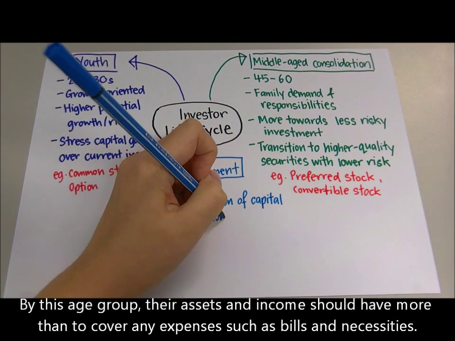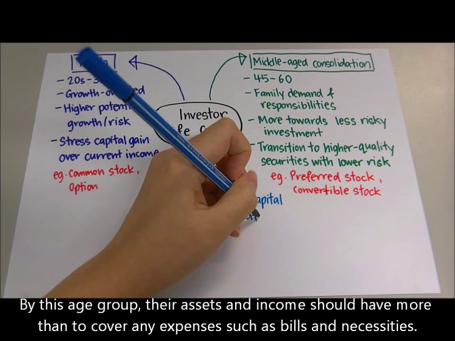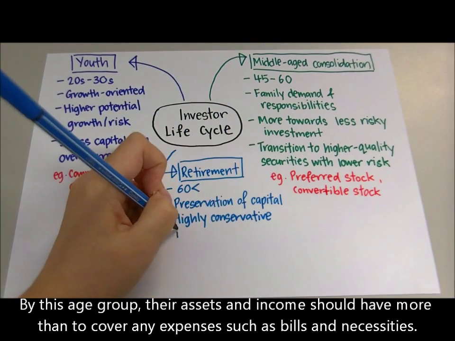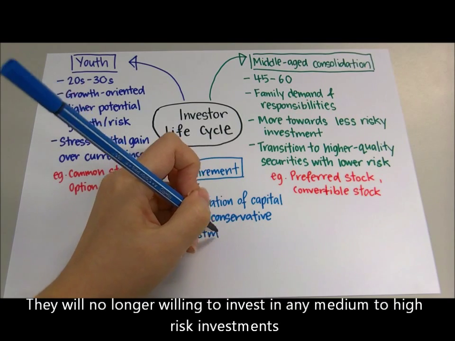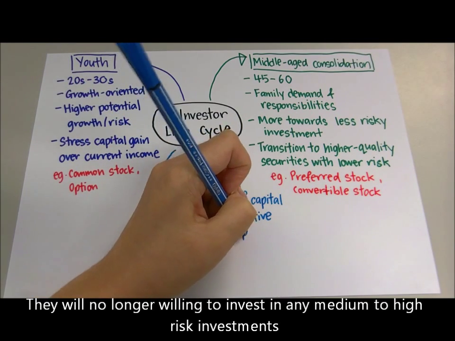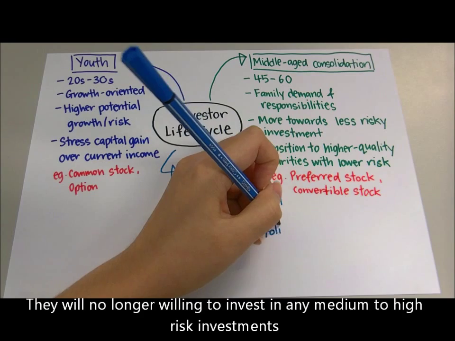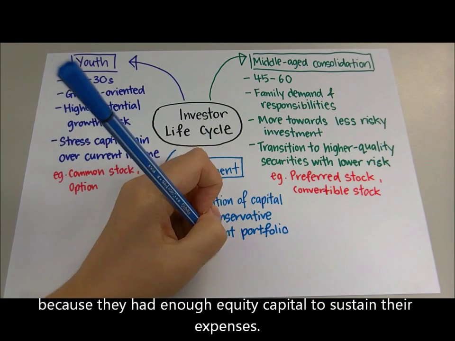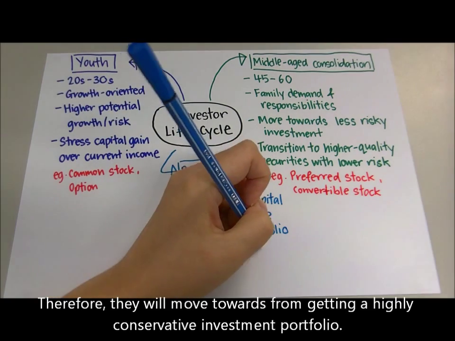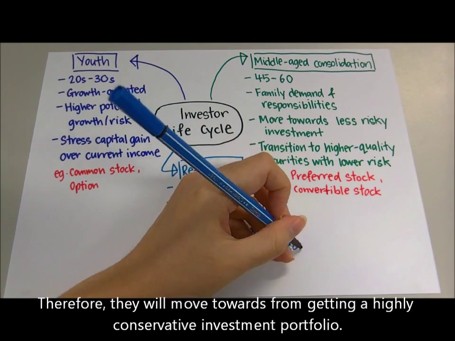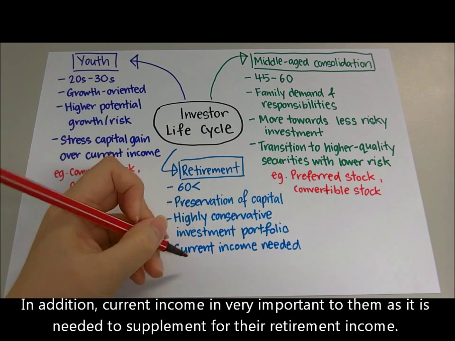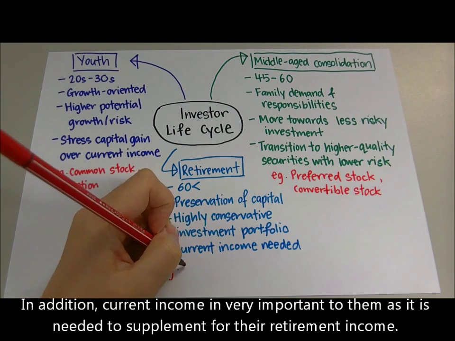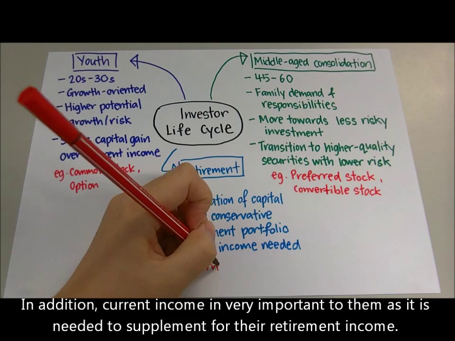By this age group, their assets and income should be more than enough to cover any expenses such as bills and necessities. They will no longer be willing to invest in any medium to high-risk investments because they have enough equity capital to sustain their expenses. Therefore, they will move towards a highly conservative investment portfolio. In addition, current income is very important to them as it is needed to supplement their retirement income.